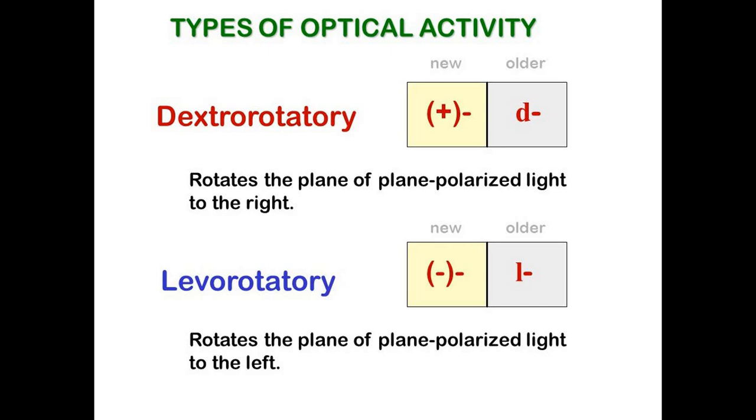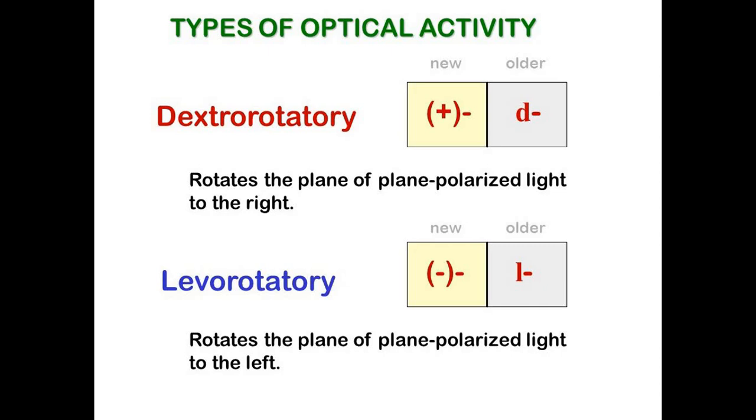So in which direction that change can be observed is explained in this particular slide. Either there will be a clockwise rotation of the plane polarized light, or there will be anti-clockwise rotation of the plane polarized light.